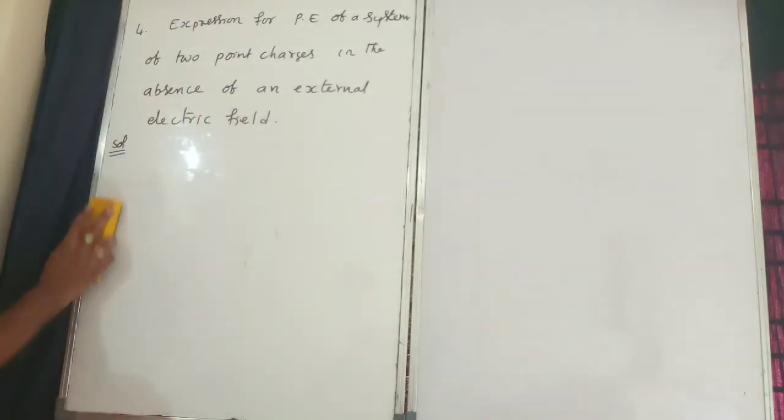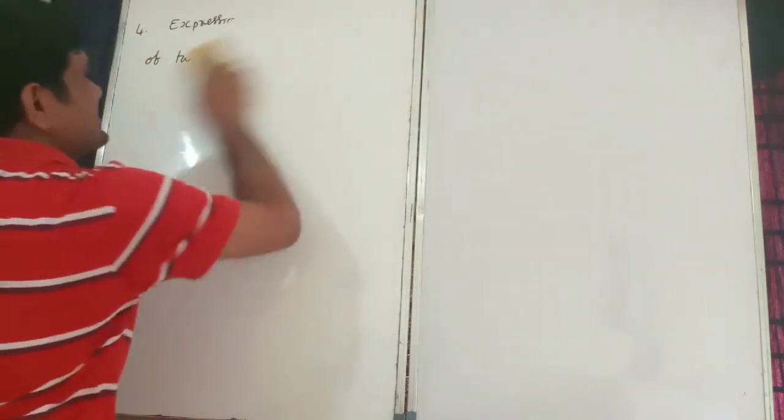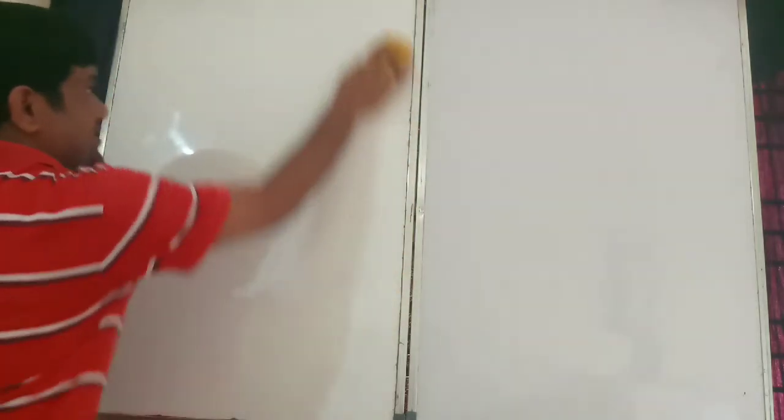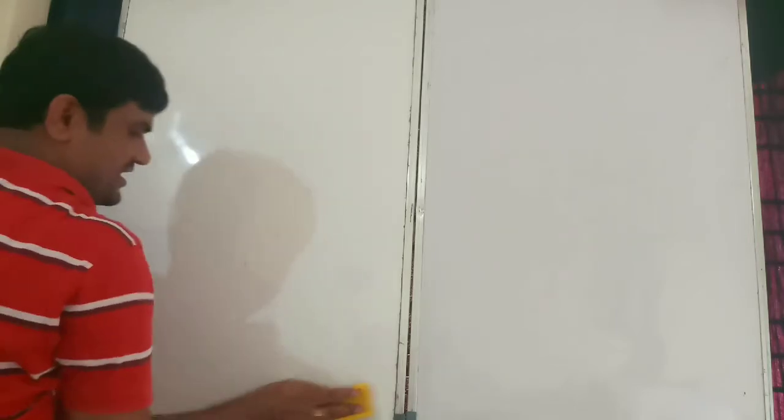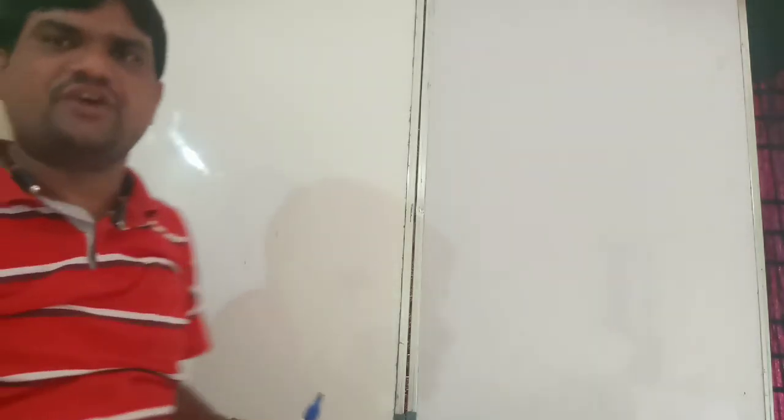Okay, so now I can drop this question. The topic is potential energy of a system of 2-point charges in the absence of external electric field. Only 2 cases are there: one is presence of external electric field, the other is absence of external electric field. Now, absence of electric field.